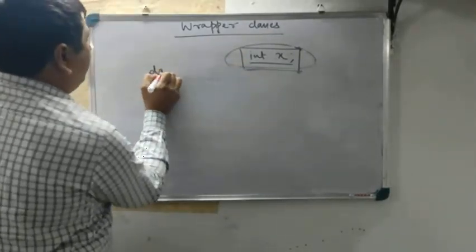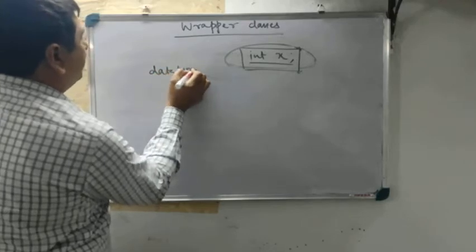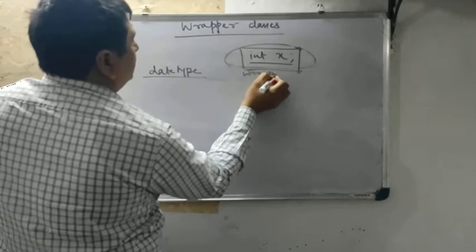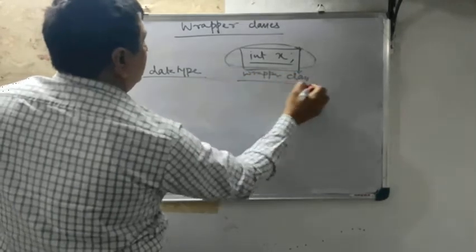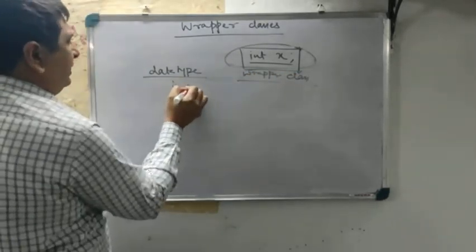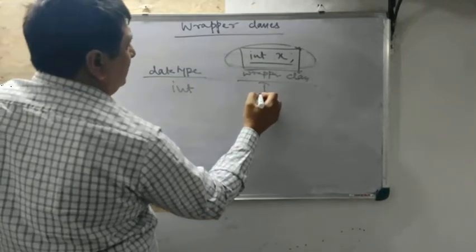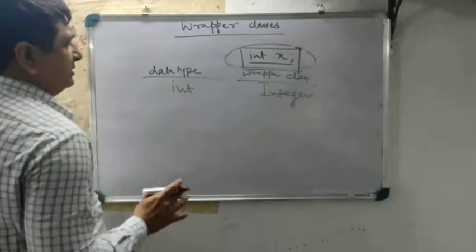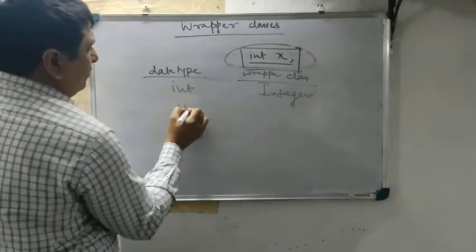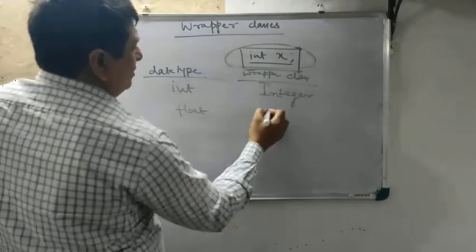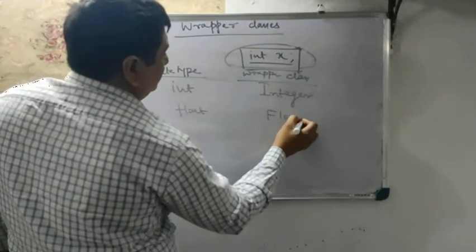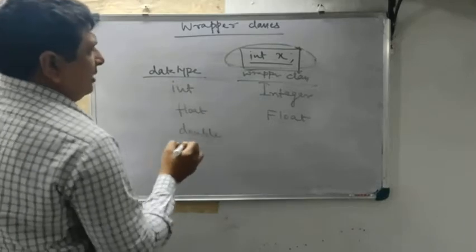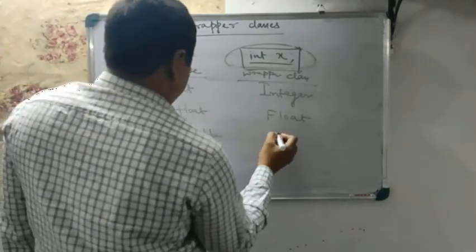So we have data types and we have wrapper classes. The data type is int, and we have a wrapper class Integer. This is a full-fledged class. We have data type float, there is a class Float. We have a data type double, there is a class Double.